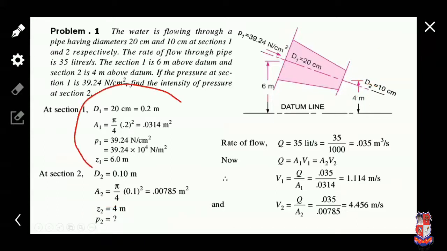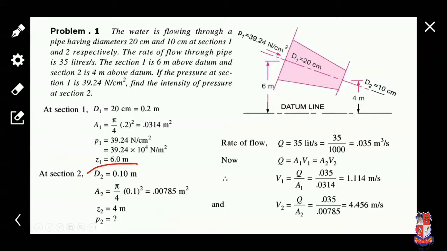Now let's list all the values which are given in the data. D1 is 20 centimeter, so convert into meter. Area we can get from the diameter. Diameter is given as 20 centimeter, also convert into meter, and we can get the cross section area at section 1. Now pressure is given as 39.24 Newton per centimeter square, also convert into Newton per meter square: 39.24 into 10 raised to 4.